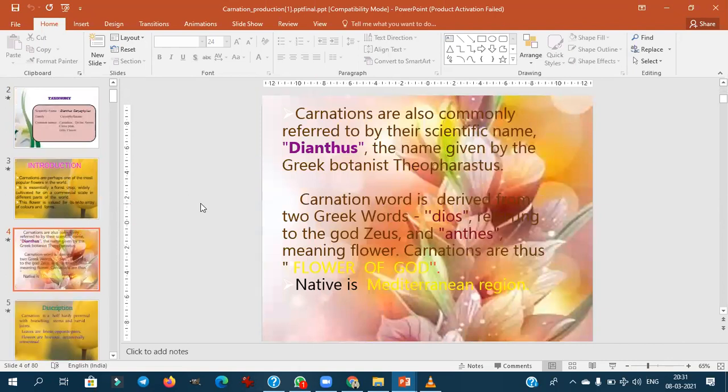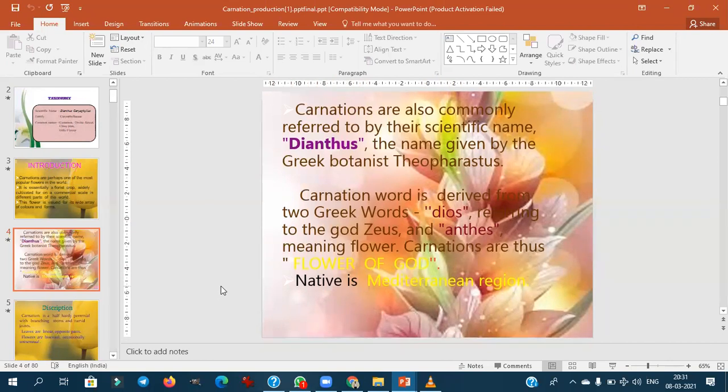Carnations are also commonly referred to by their scientific name, Dianthus. This is also the common name of the carnation. Dios means god, Zeus, and anthos means flower. This is also called the flower of god. This is native to the Mediterranean region.